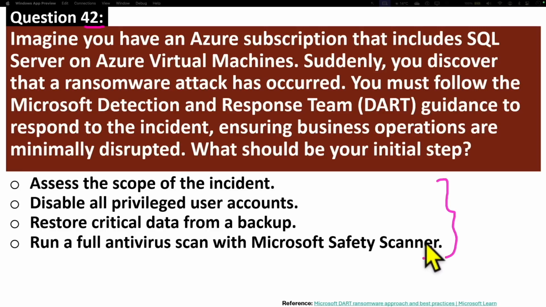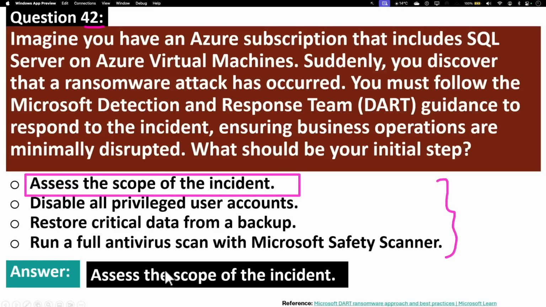Out of all these options, what do you think should be the correct first step? The first step should be assessing the scope of the incident. That is the right answer for this particular question. The first step in the DART guidance is containment by first assessing the scope of the incident. Once you have identified the scope of the attack, you can then take action by preserving the existing system and then establish the recovery process.